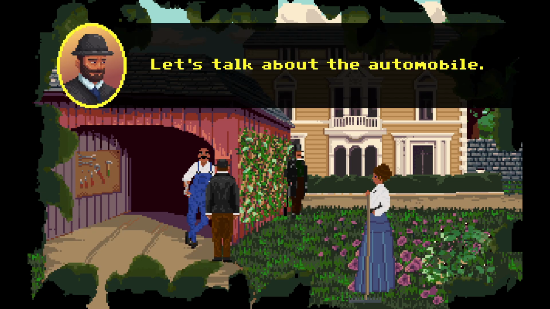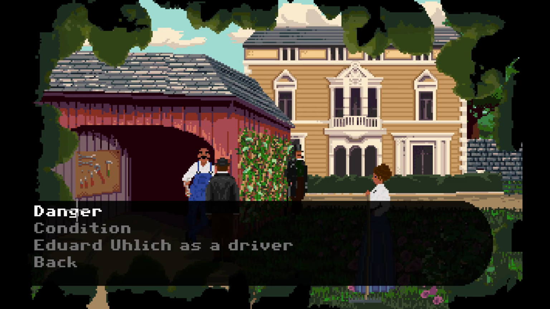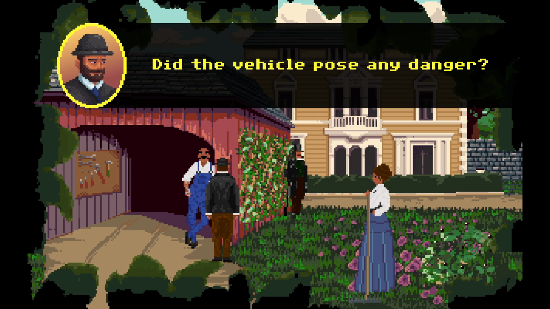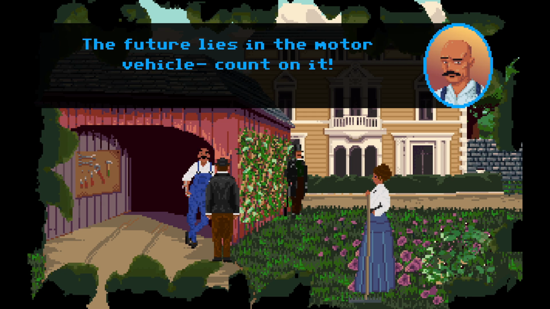Alright, automobile. Let's talk about the automobile. Of course, that's the one thing I love to go on and on about. Danger. Did the vehicle pose any danger? No more than the horse and cart would. Don't believe everything you read in the papers. The future lies in the motor vehicle.